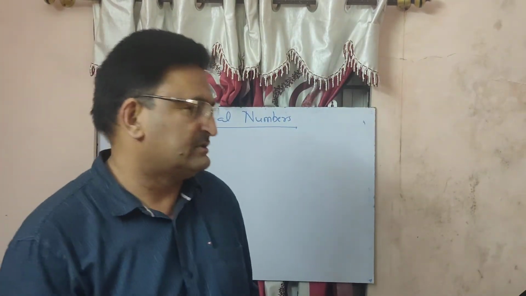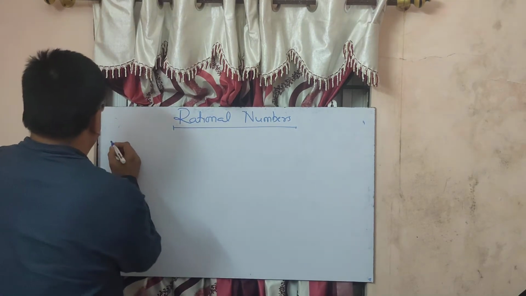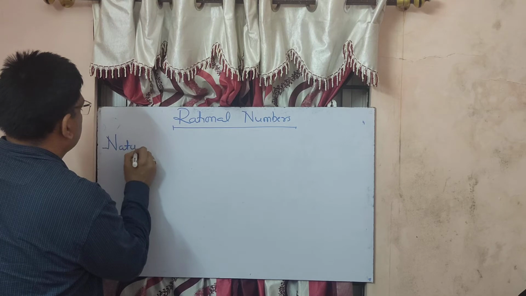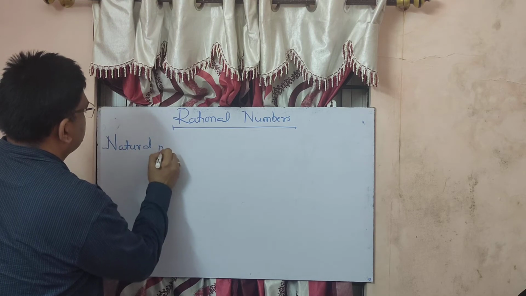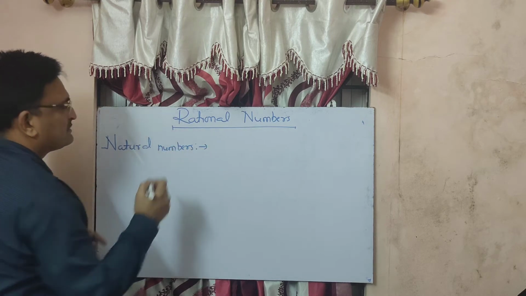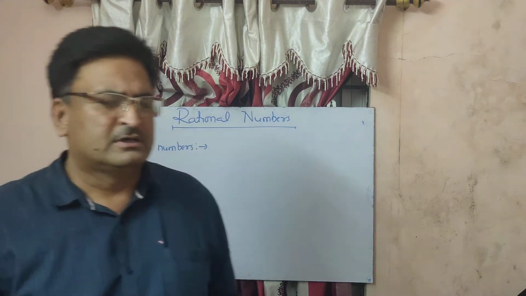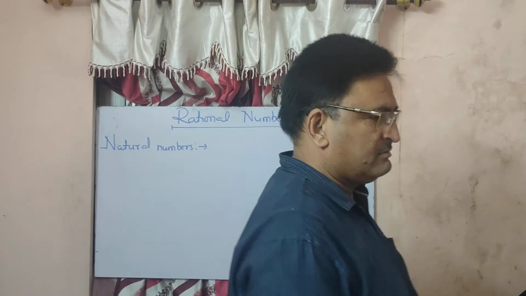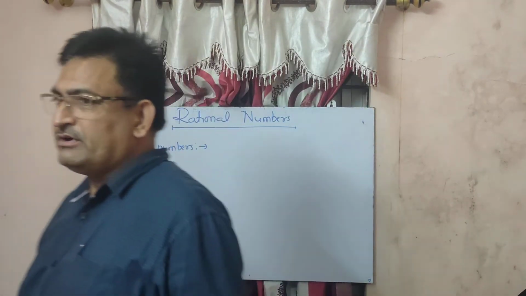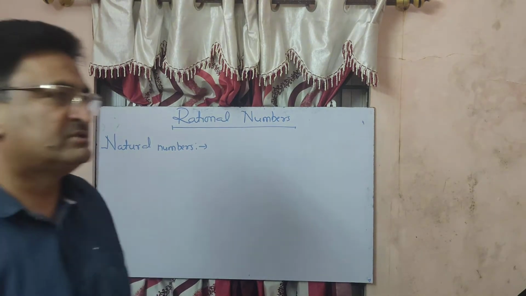The first one is natural numbers. Whenever we say counting numbers, what do we do? 1, 2, 3, 4.